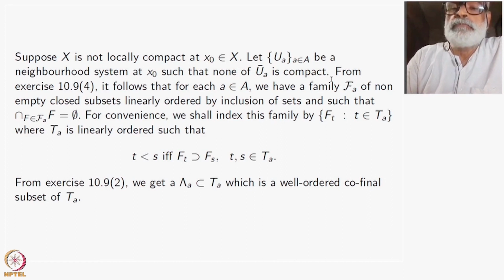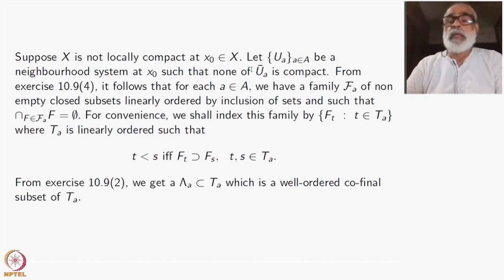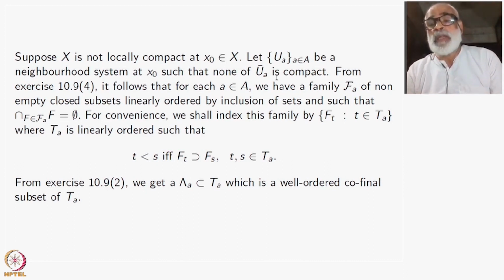So this is the meaning of x naught not being locally compact. There will be a neighborhood system such that the U_A bars are not compact. All right. What does that mean? Each U_A bar is not compact.